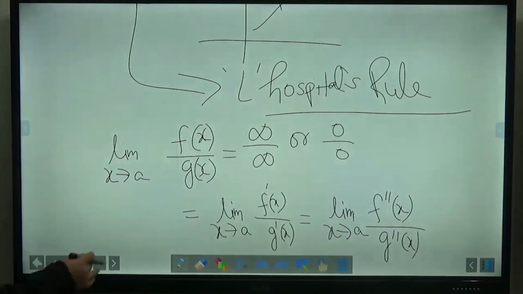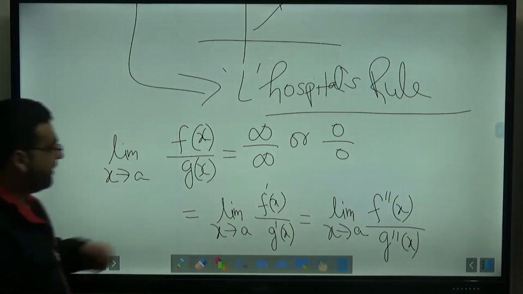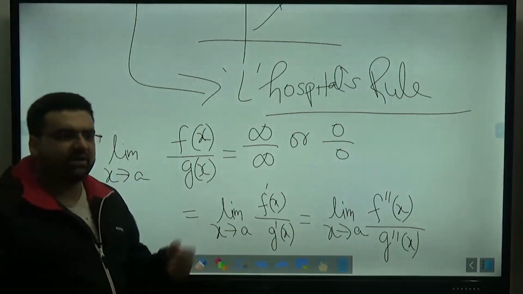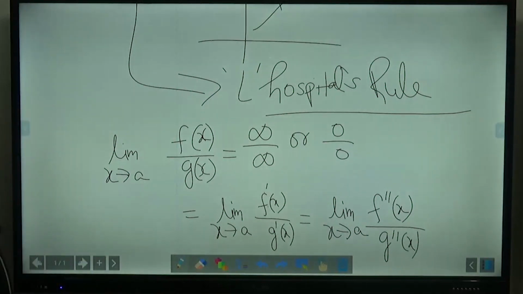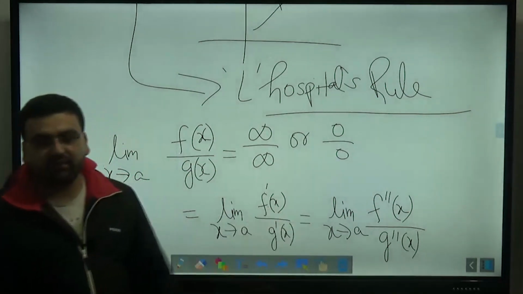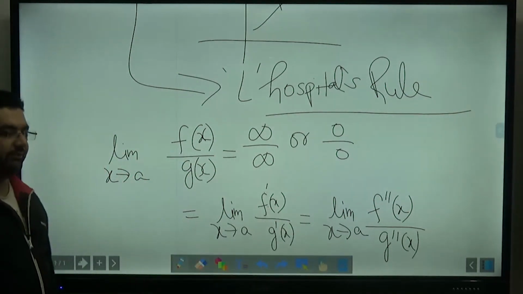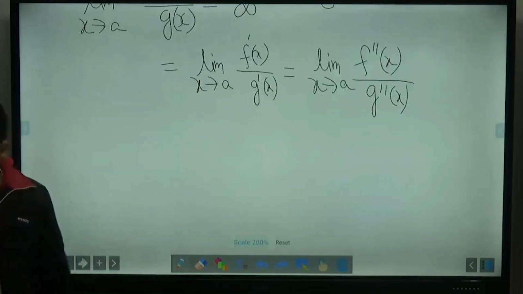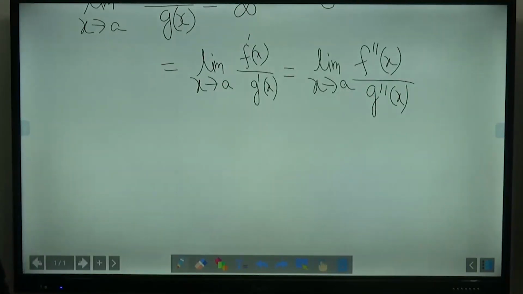Clear? So we keep on applying it until we get a particular exact value. It can also be an undefined value, but generally we get an exact value. And how has this L'Hospital's rule been derived? I told you that it has been derived with the help of Taylor's theorem. Let us solve a few questions here.